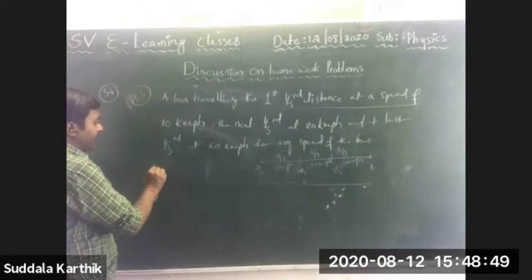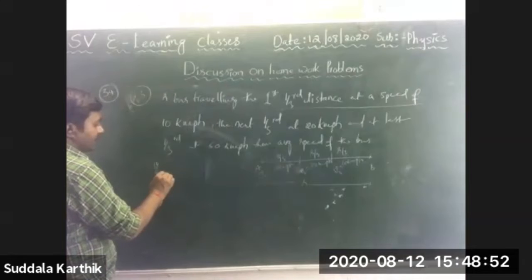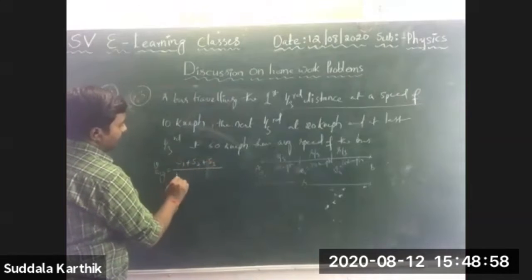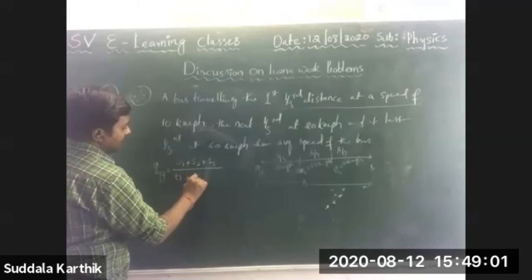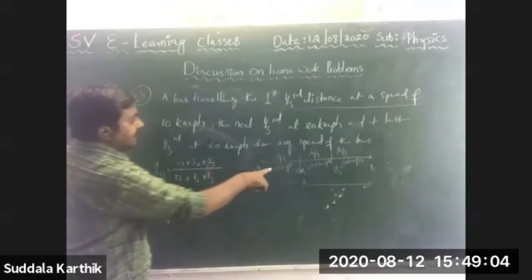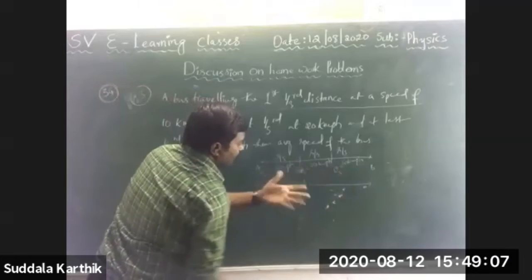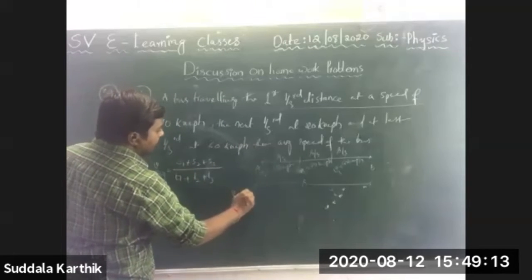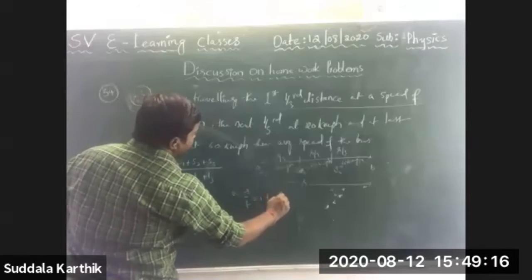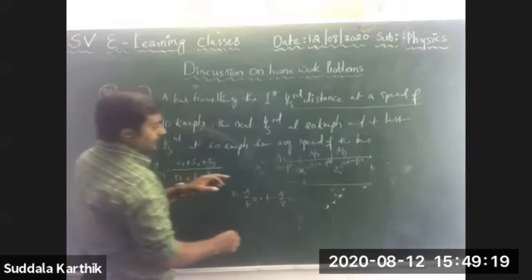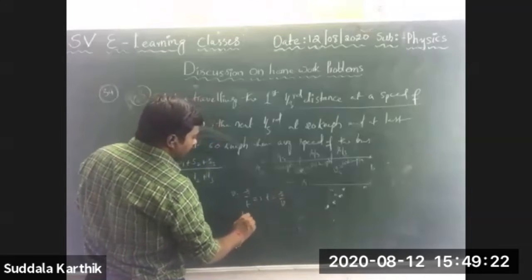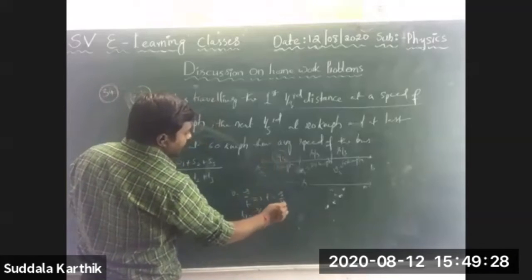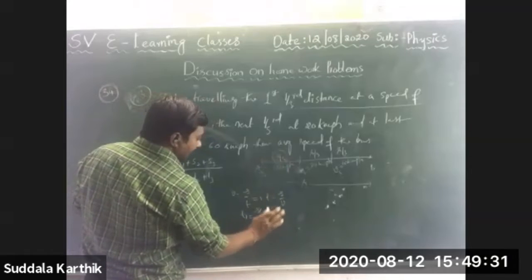Now V1 is given, but you know that V average is equal to total distance, S1 plus S2 plus S3, by total time, T1 plus T2 plus T3. Here time is not given, Nana. Time for each part is not given, just V1, V2, V3 are given. So for that purpose, you know that V is equal to S by T, so T is equal to S by V. For T1, S1 is S by 3, and V1 is 10.